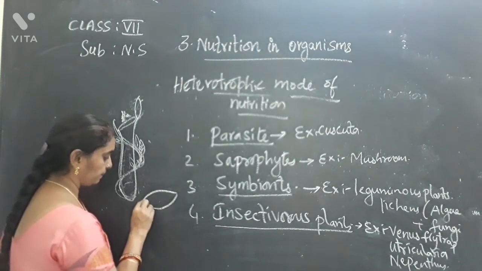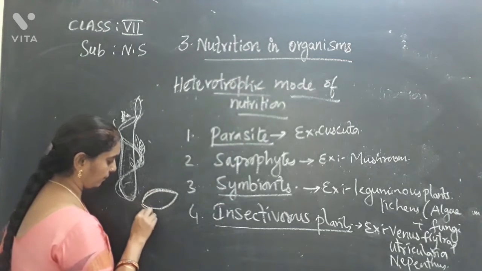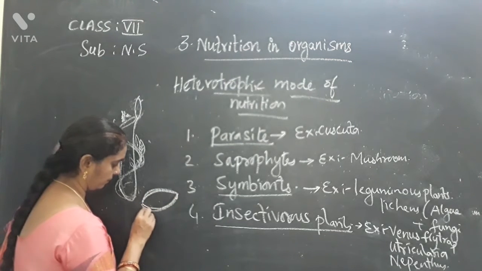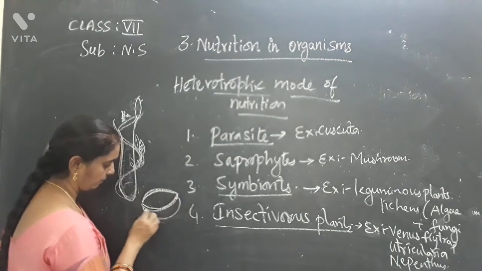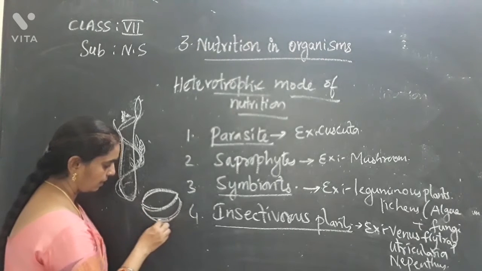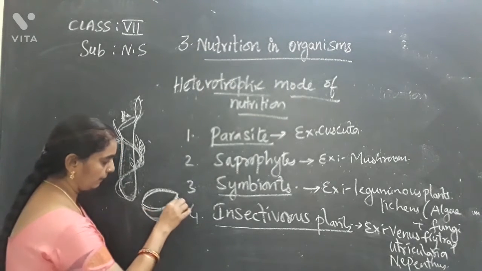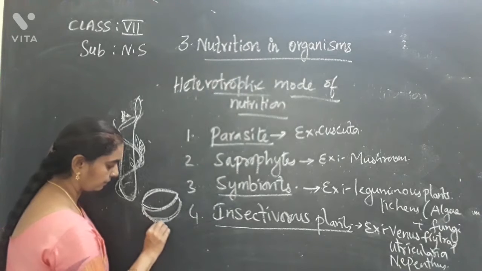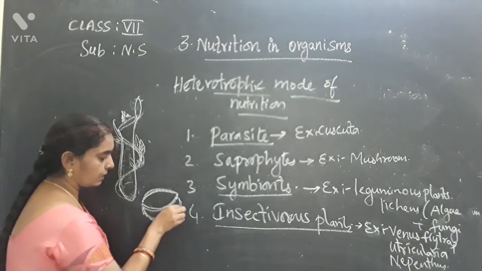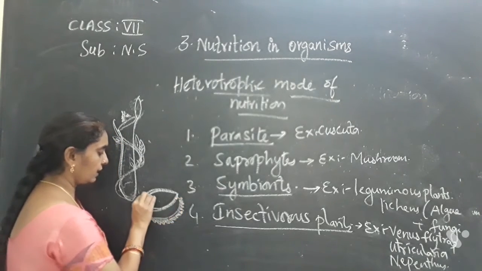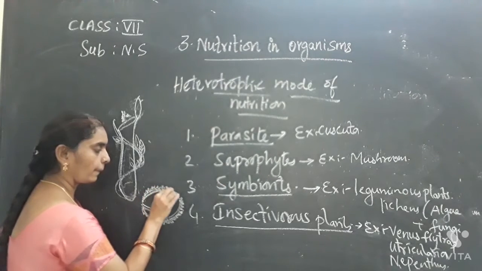Also you can see the Venus flytrap. This is like a shell, children. So you can see this.